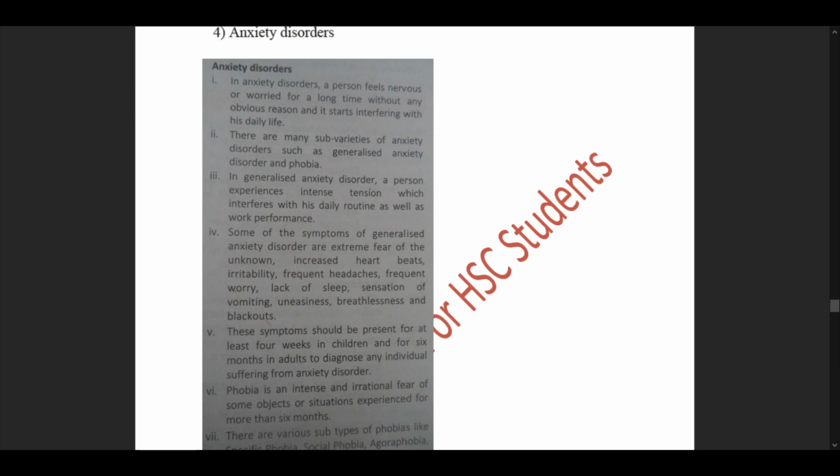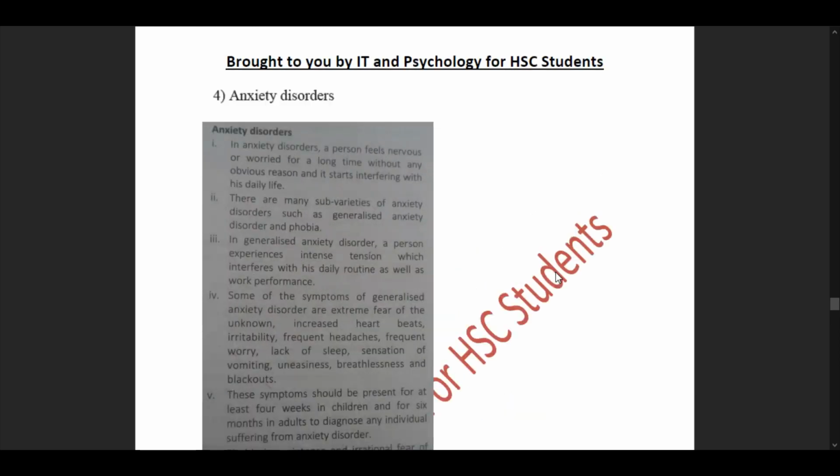In generalized anxiety disorder, a person experiences intense tension which interferes with his daily routine as well as work experience. Some of the symptoms of generalized anxiety disorder are extreme fear of the unknown, increased heartbeats, irritability, frequent headaches, frequent worry, lack of sleep, sensation of vomiting, uneasiness, breathlessness, and blackouts.